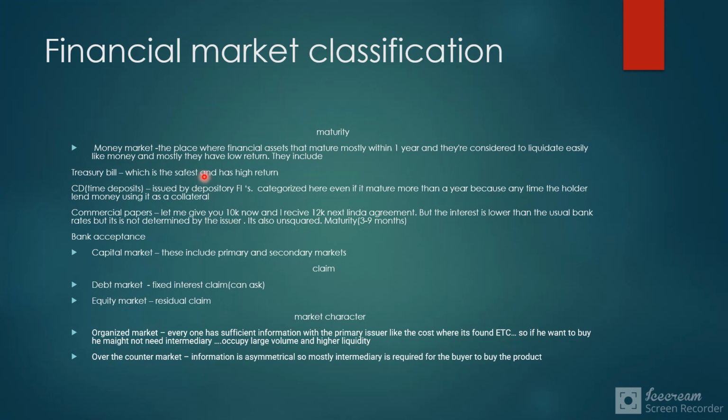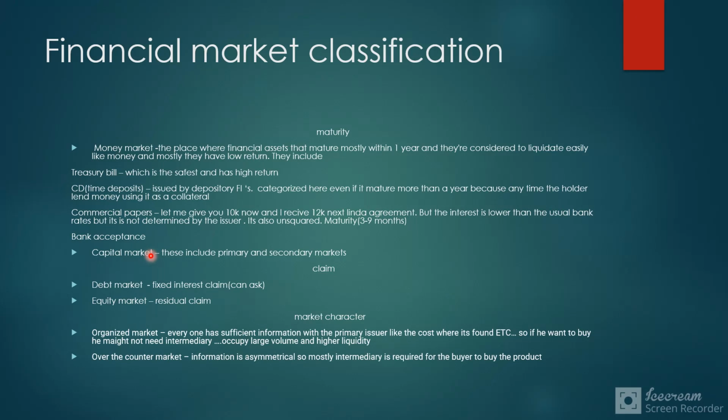Other instruments, because a treasury bill is issued by the government. The government doesn't have any default risk. Before that, something you have to know is that money market instruments are always debt instruments. There are no equity instruments in the money market. However, the capital market includes a debt market and an equity market.